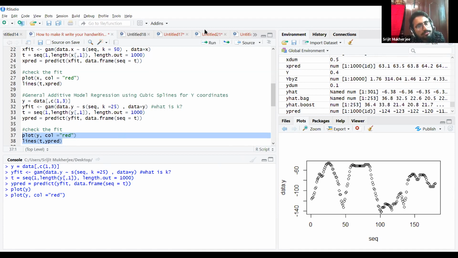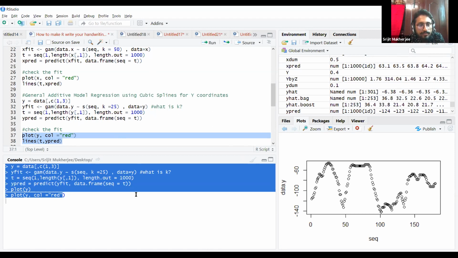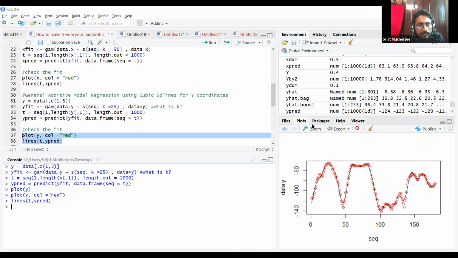What is happening? I'm sorry for this, I don't know what's really happening to my R. Yeah, so we have got this over here. You see a bit of change here that is not being captured. Maybe let's try increasing it to 50.